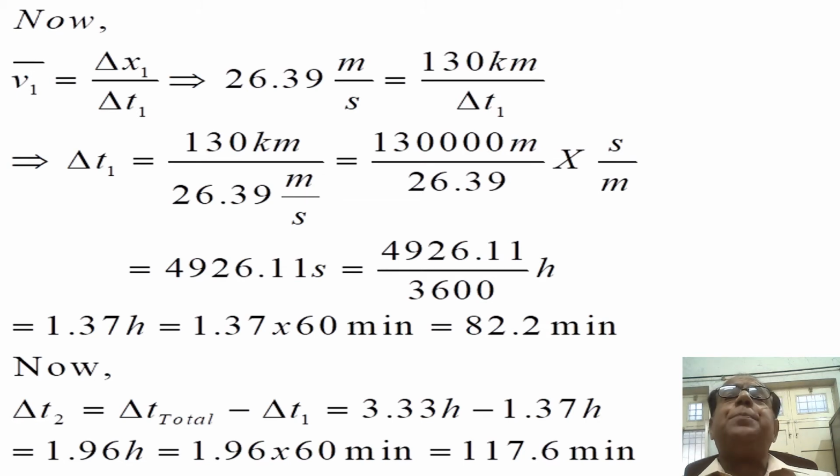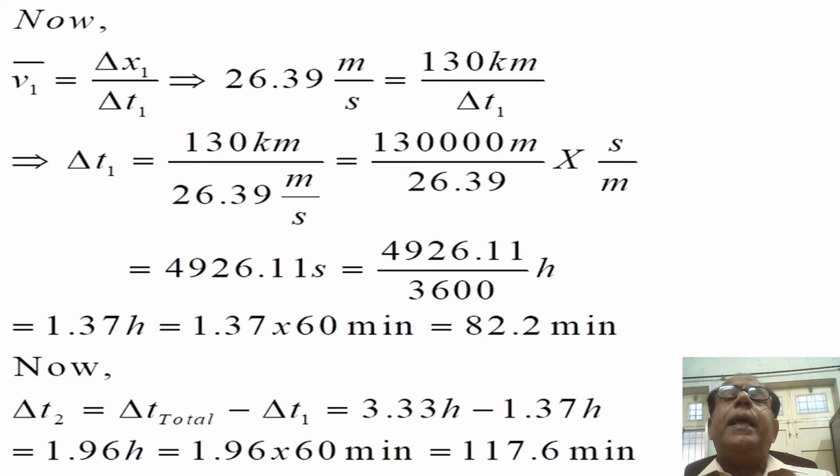So from this expression, when we take delta t1 on one side, delta t1 will become equal to 130 kilometers divided by 26.39 meters per second.